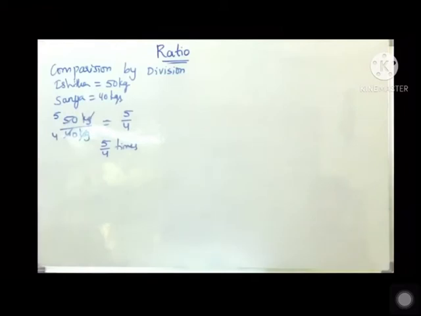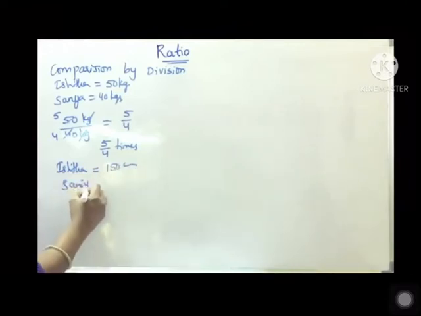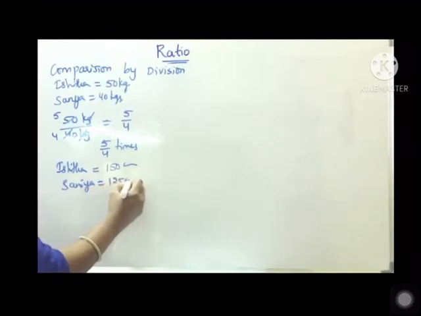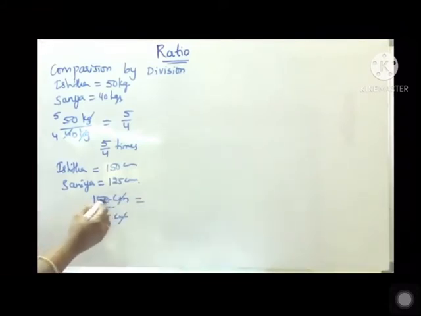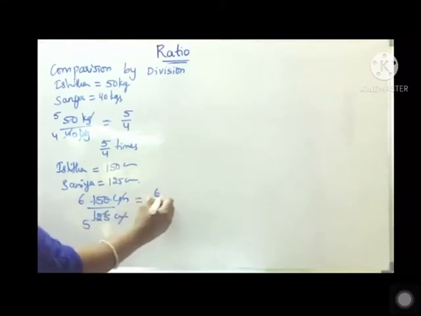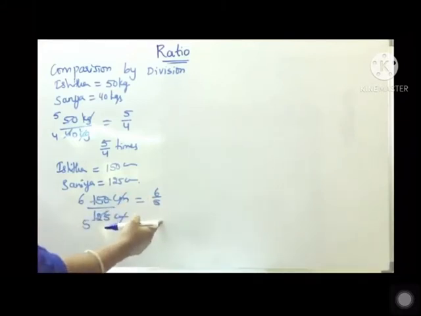Now suppose we take Ishita's height. Ishita's height is 150 centimeters and Sania's is 125 centimeters. So we will compare 150 centimeters by 125. Here this 2 gets cancelled. Here you will get 25 sixes are 150, 25 fives are 125. So you will get 6 by 5. Means we can also say that Ishita's height is 6 by 5 times that of Sania. We can also say that Ishita is 6 by 5 times taller than Sania. Such a comparison is known as comparison by division.